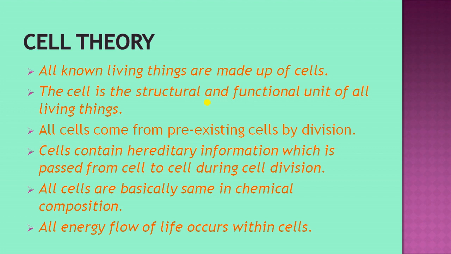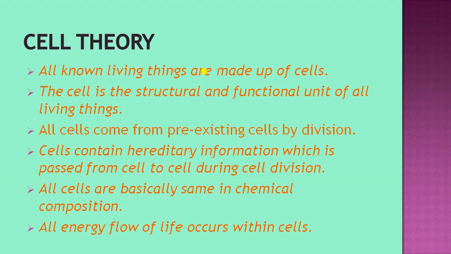So why are we calling this cell a structural and functional unit? Because as we go through the hierarchy, organ systems are present, then in the organ systems, organs are present, then tissues, then cells. So finally we reach the smallest unit, which is known as the cell.